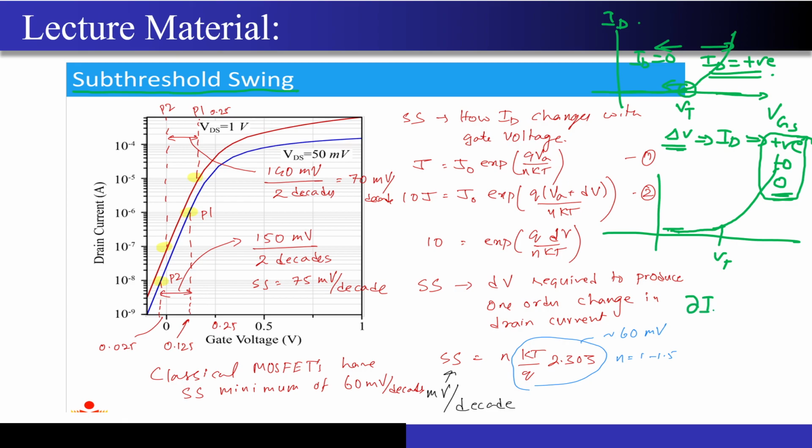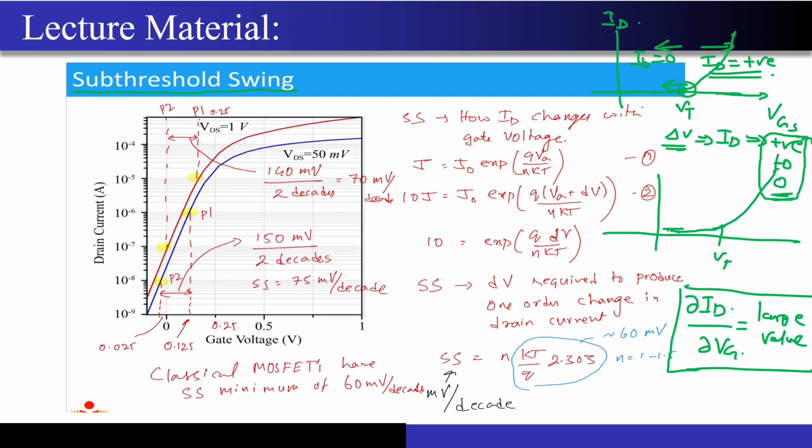So now if I take dou ID by dou VG, then what I will get is a very large value. This is what I desire, because I want to make the MOSFET as ideal as possible.